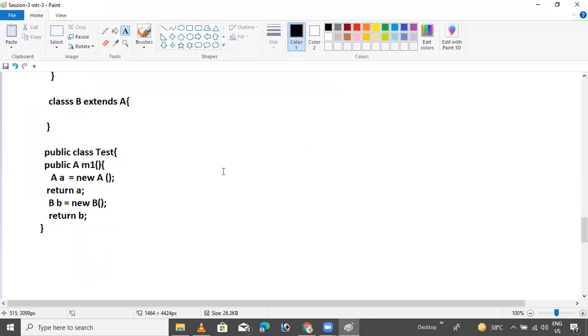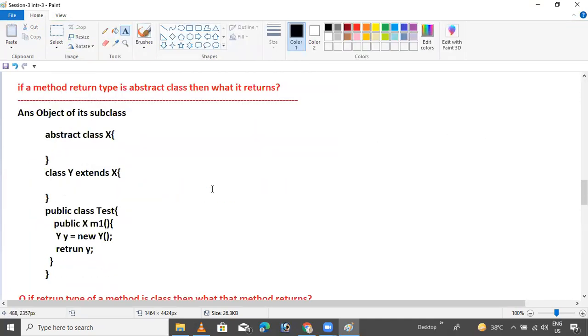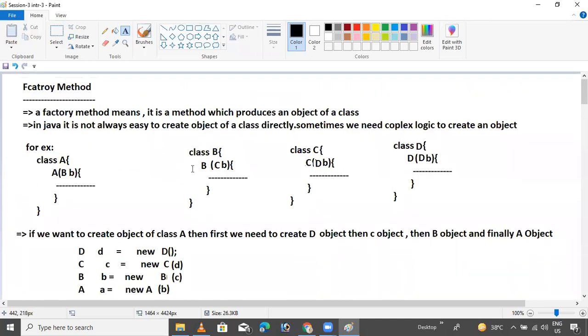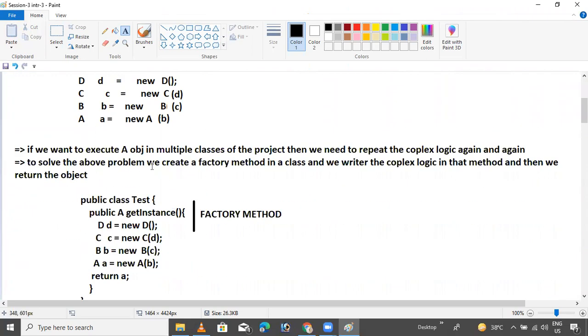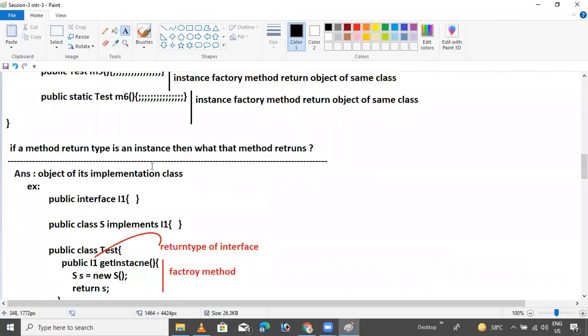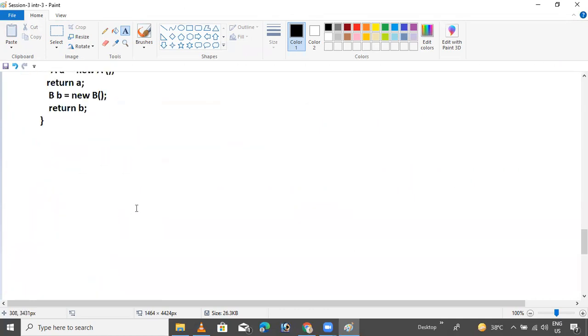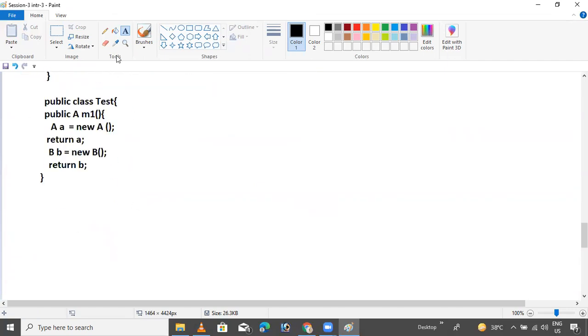Now this is all about the story of the factory method. Today we have discussed it like this. Now our next topic: the factory method is completed.